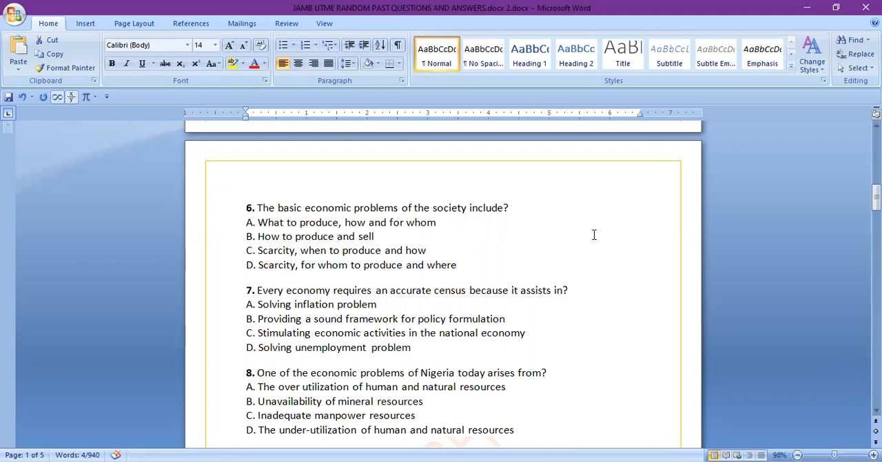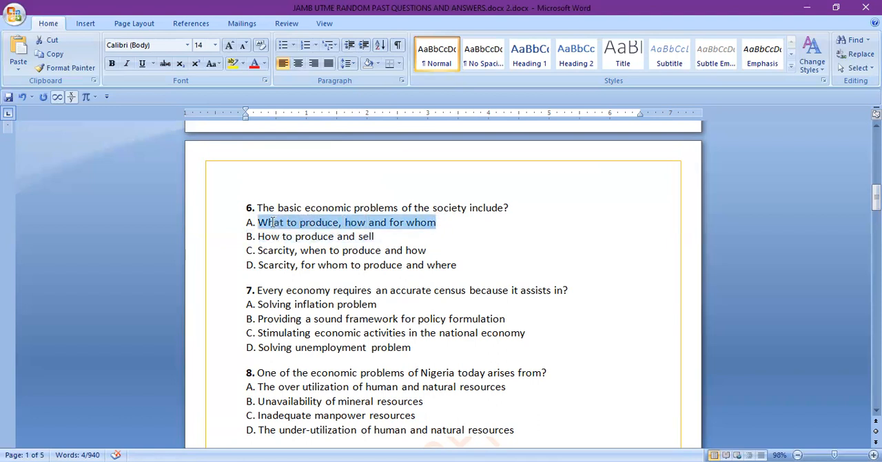Number 6, the basic economic problems of the society include: A, what to produce, how to produce, for whom. B, how to produce and sell. C, scarcity, when to produce and how. D, scarcity, for whom to produce, where. The answer is A.